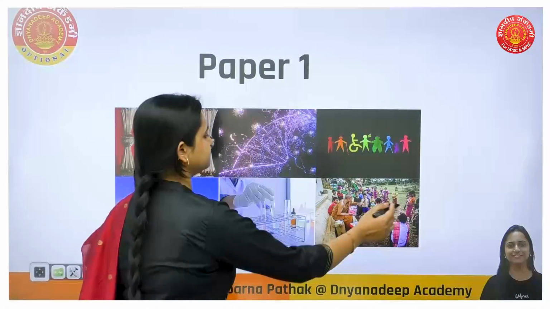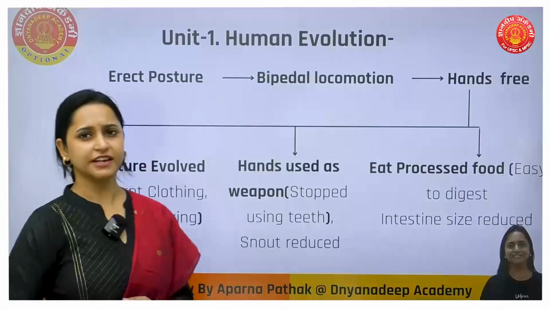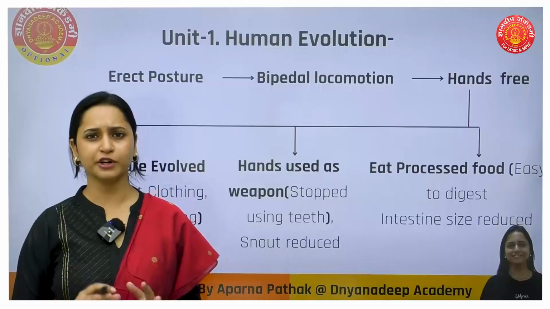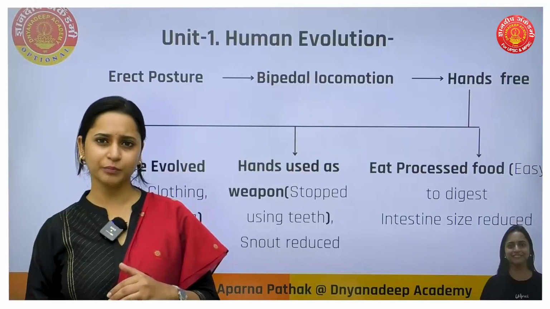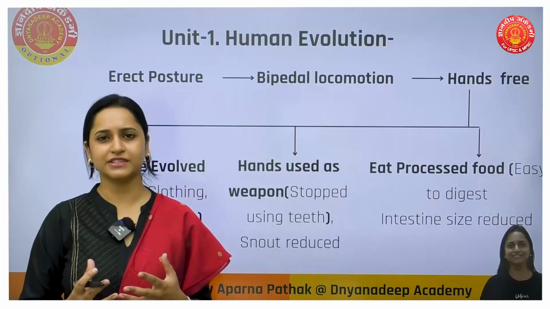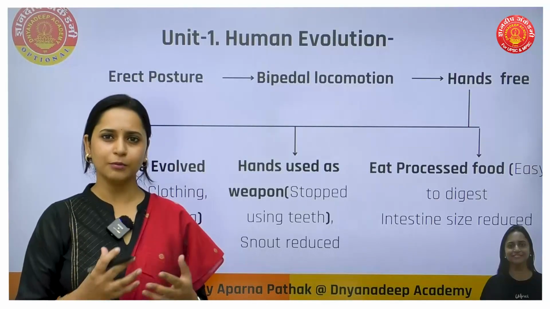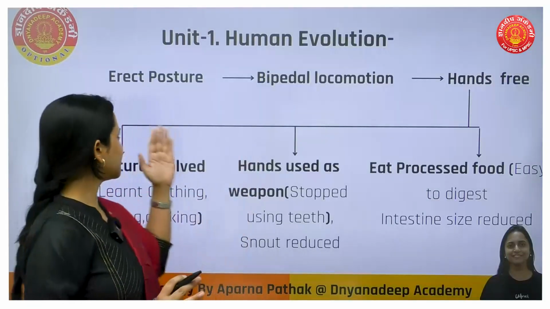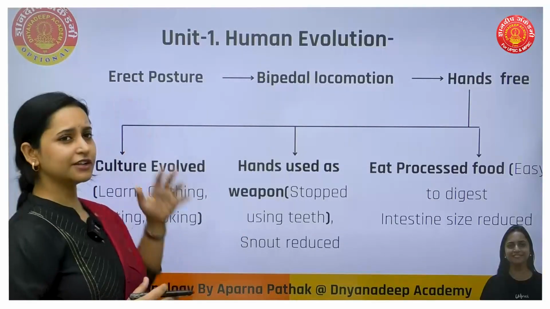So paper 1, we are starting with unit 1, which consists of human evolution. So we all know evolution means how our ancestors, who were ape-like animals, evolved into the modern humans of today. So if we look at this, earlier we were